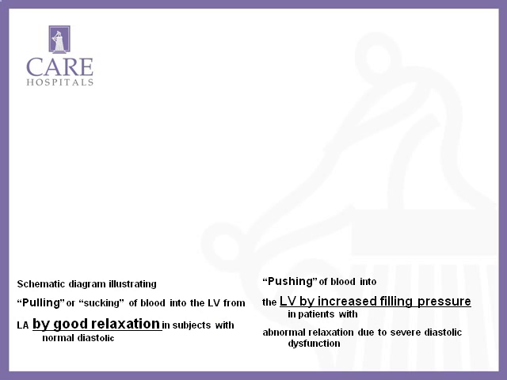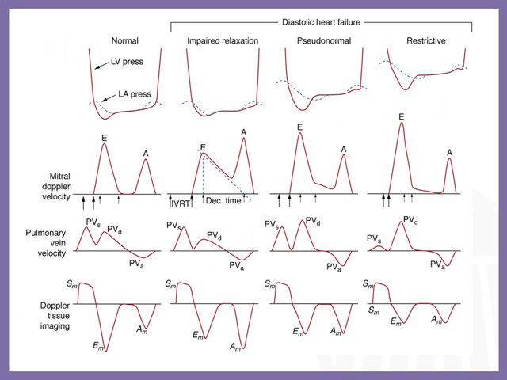Survival curves. This is an animation which shows that with normal contraction and normal relaxation, the ventricle relaxes nicely, receives all the blood from the left atrium, and the left atrium has little work to do. But when the patient has a diastolic dysfunction, the left atrium has to work more and push blood into the left ventricle by pressure. So in the course of time, left atrial pressure goes on increasing until it reaches a restrictive pattern and the patient may manifest with heart failure.